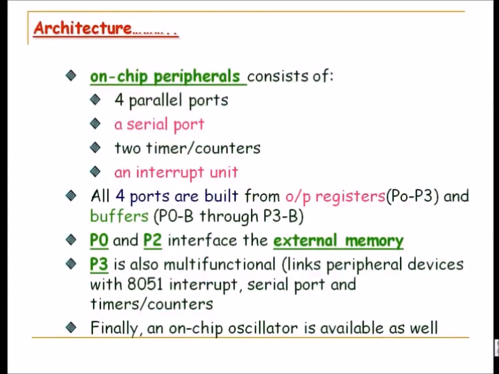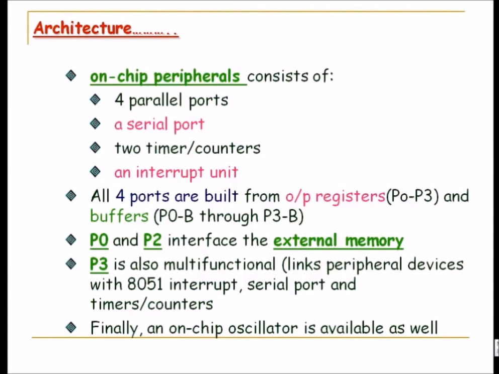Then you will need 4 parallel ports. These are also on-chip peripherals, which will have interaction with the real world. You will have serial port. This is again an on-chip peripheral, input-output peripheral. And there is interrupt. Interrupt is also very required. So most of the real-world applications, if you want to efficiently develop this kind of application, you will need interrupt. Interrupt-driven applications are the most efficient applications.